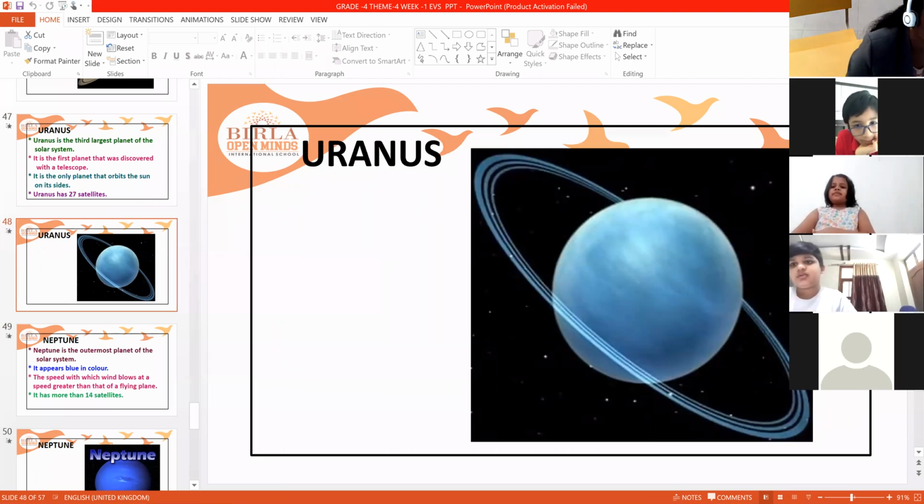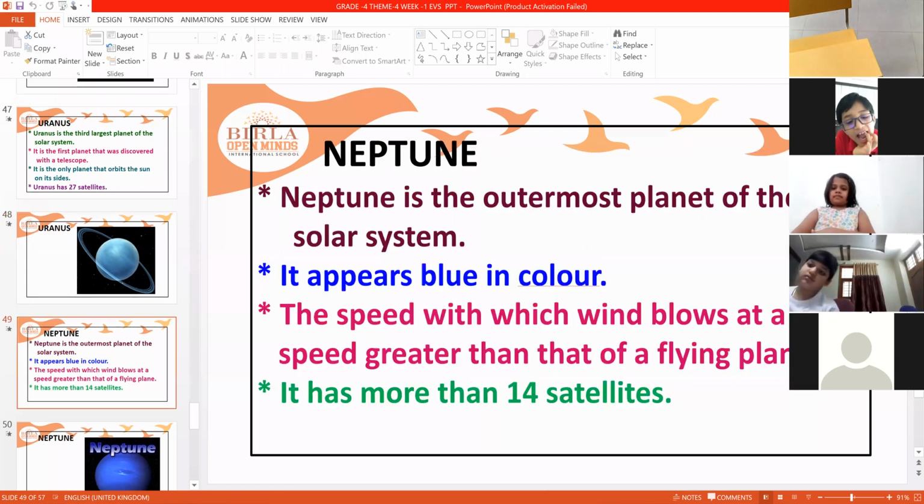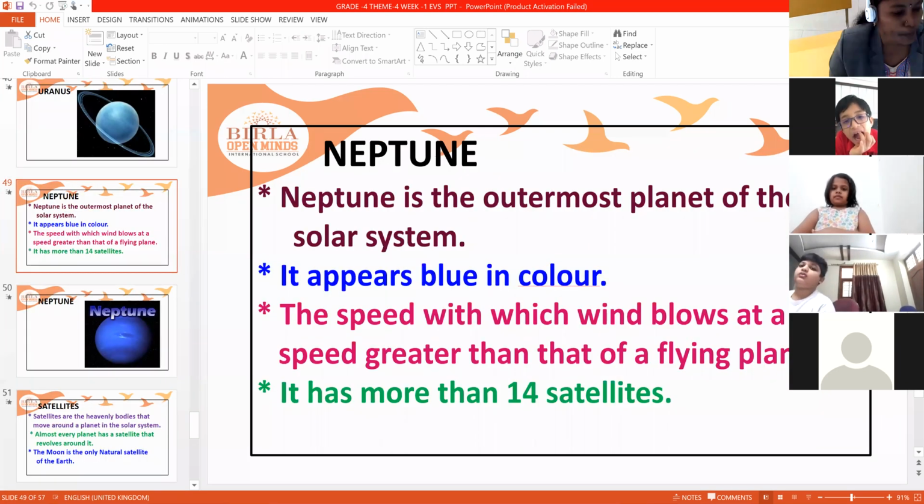Next, Neptune is the outermost planet of the solar system. It appears blue in color. The wind blows at a speed greater than that of a flying plane. So on Neptune, the wind blows with a very high speed. How much speed? For example, if a plane is traveling, you can see a plane, no? Yes, it travels very fast. So that fast the winds blow on this planet.